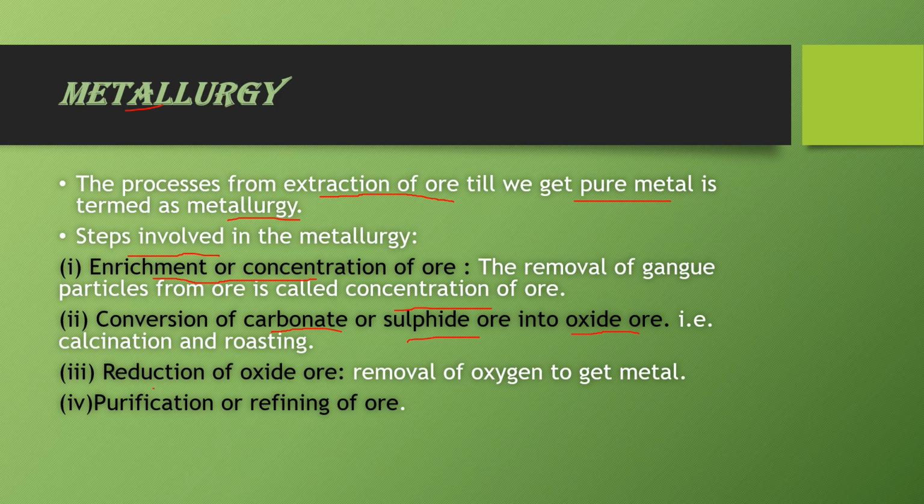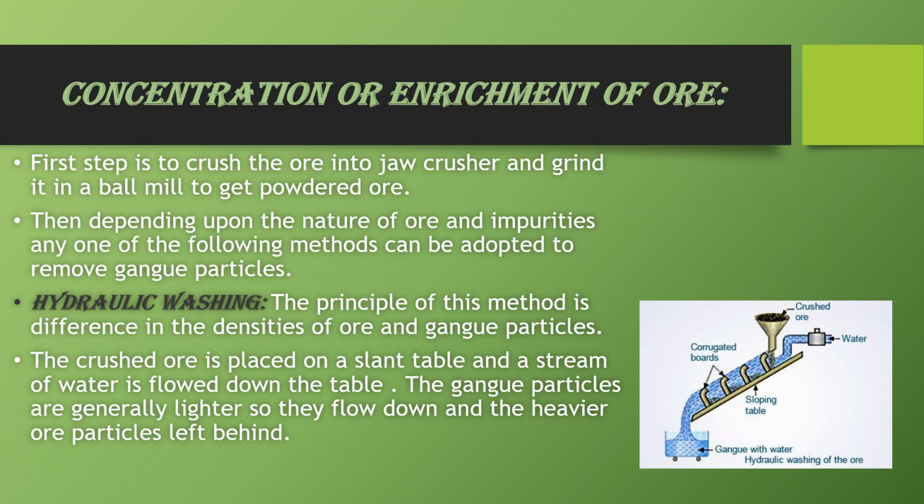Now the third is reduction of oxide ore. The removal of oxygen from the oxide ore is called reduction of oxide ore, in which we get the metal. The metal which we get from reduction of oxide is not pure, so the last step is purification or refining of ore. So we start with the first step, that is concentration or enrichment of ore.